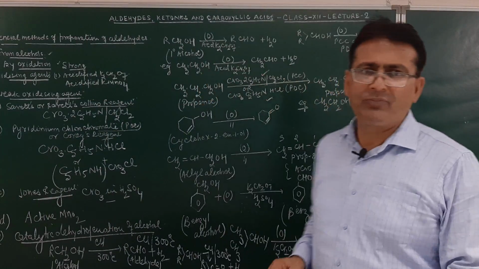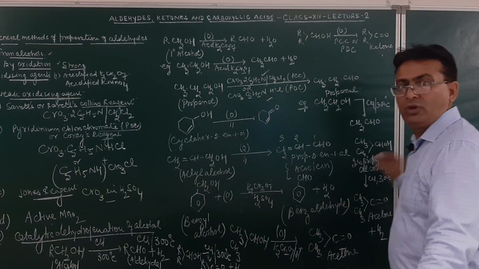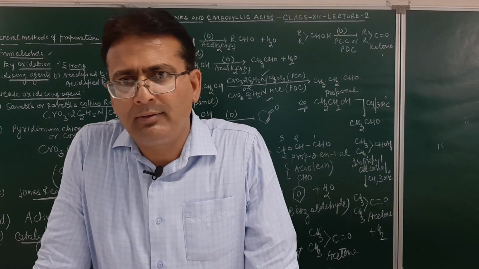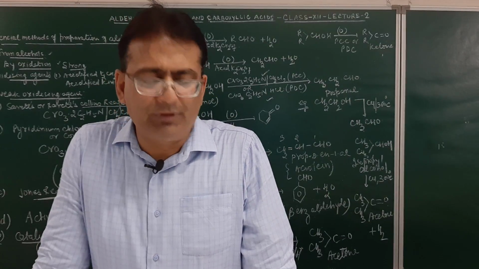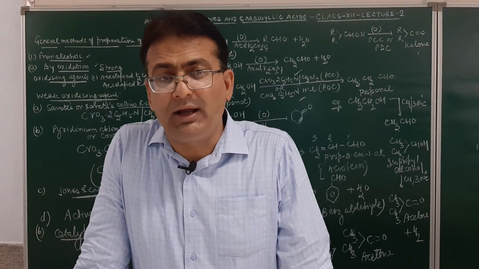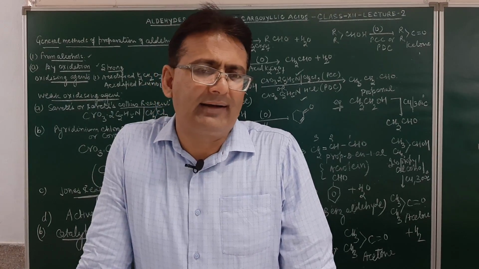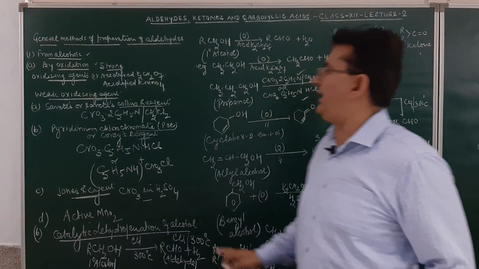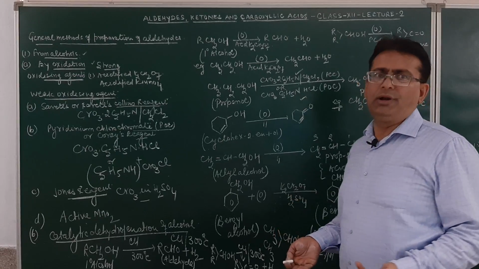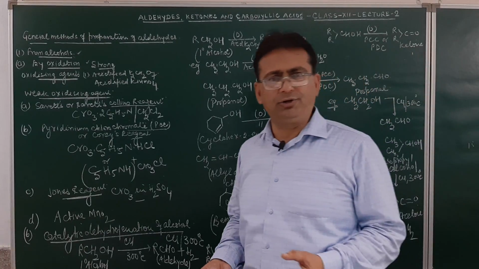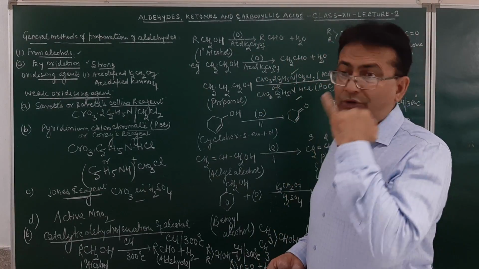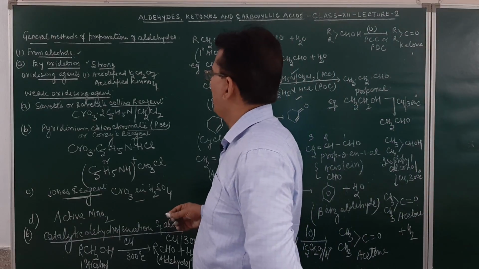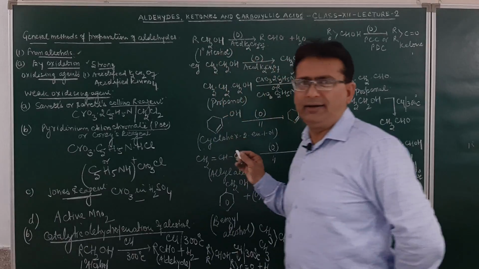The first method of preparation was actually the repetition of the property of alcohol. One of the properties of alcohol was the oxidation property, and in the alcohol chapter I told you that these are supposed to be very, very important reactions. What have we done over here? The property of alcohol now becomes a method of preparation of aldehyde and ketone. That property was the oxidation property of alcohol. Alcohol on oxidation may result in the formation of aldehydes and ketones.